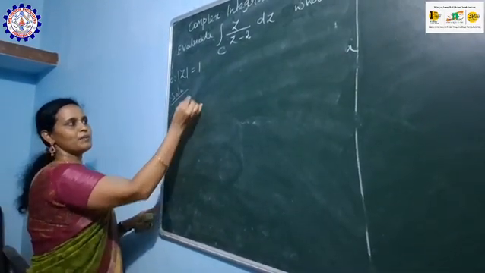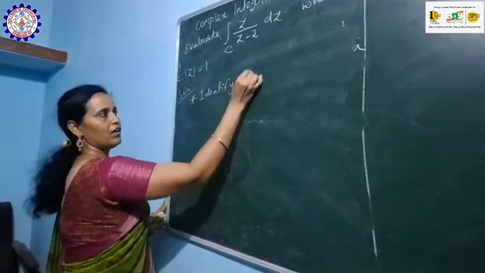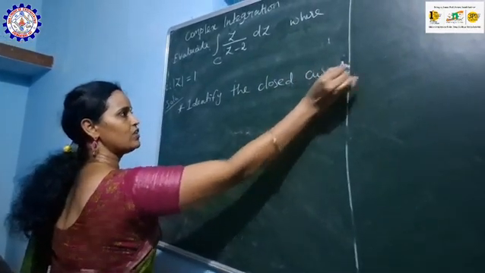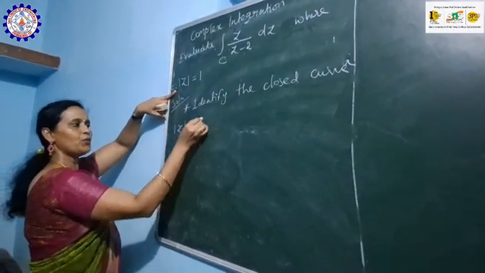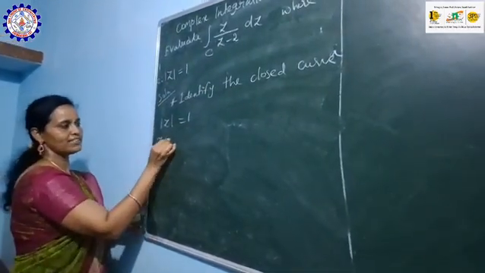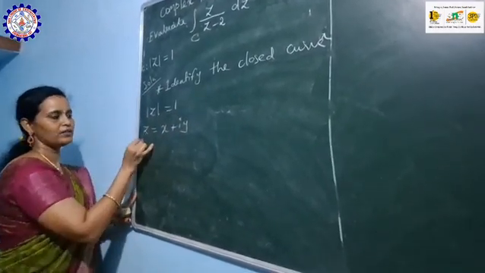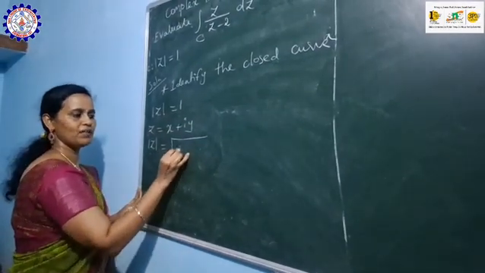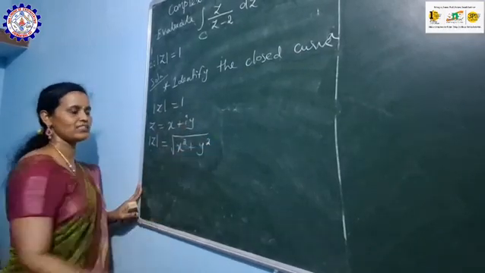So first step, identify the closed curve. Here our curve is mod z is equal to 1. So what is mod z? We know that z is a complex number x plus iy, and the modulus of z is the root of real part square, that is x square, plus imaginary part square, that is y square.